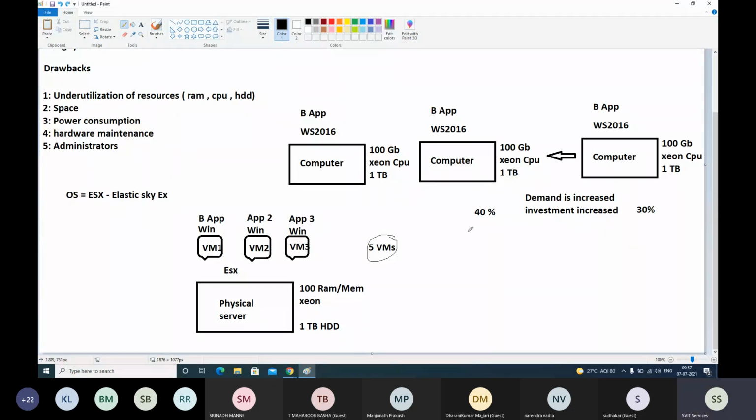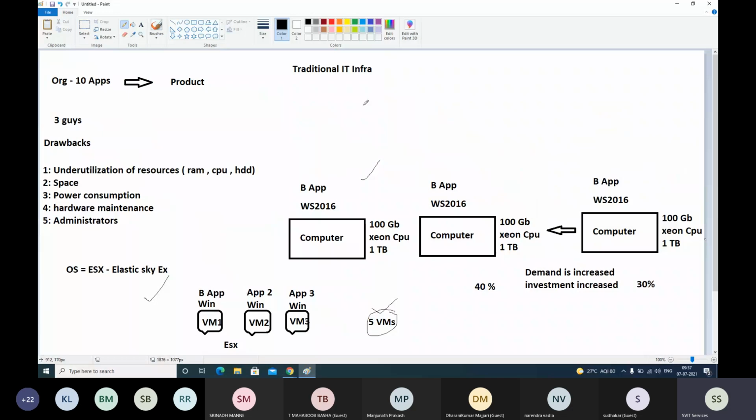If you compare this traditional technology versus this new technology, instead of running 10 physical computers, you have one physical computer and 5 different virtual computers, and your 5 applications are running, and they are giving exactly the same output as your traditional physical model is giving. So you get the same output.